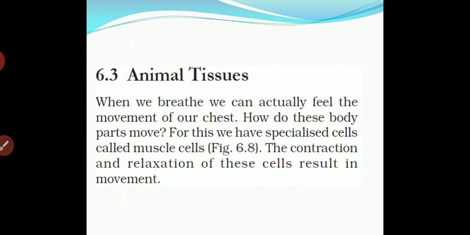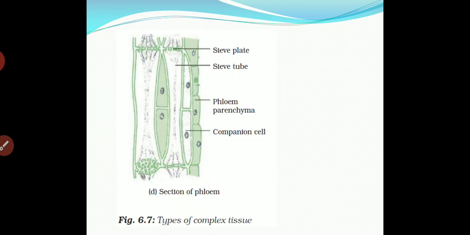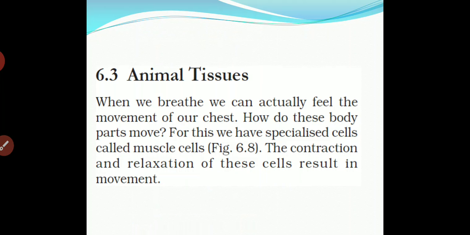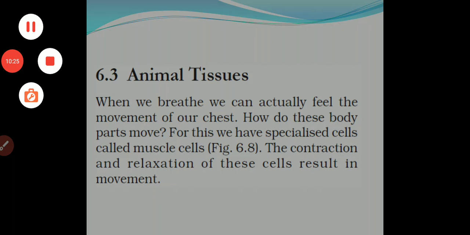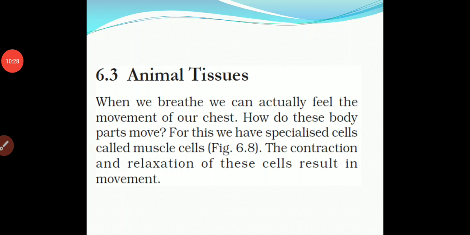Now we will start animal tissue. Just now we have completed plant tissue. Now the second one is animal tissue. When we breathe, we can actually feel the movement of our chest. Whenever we are breathing, at that time our chest gets broad as well as contracted.